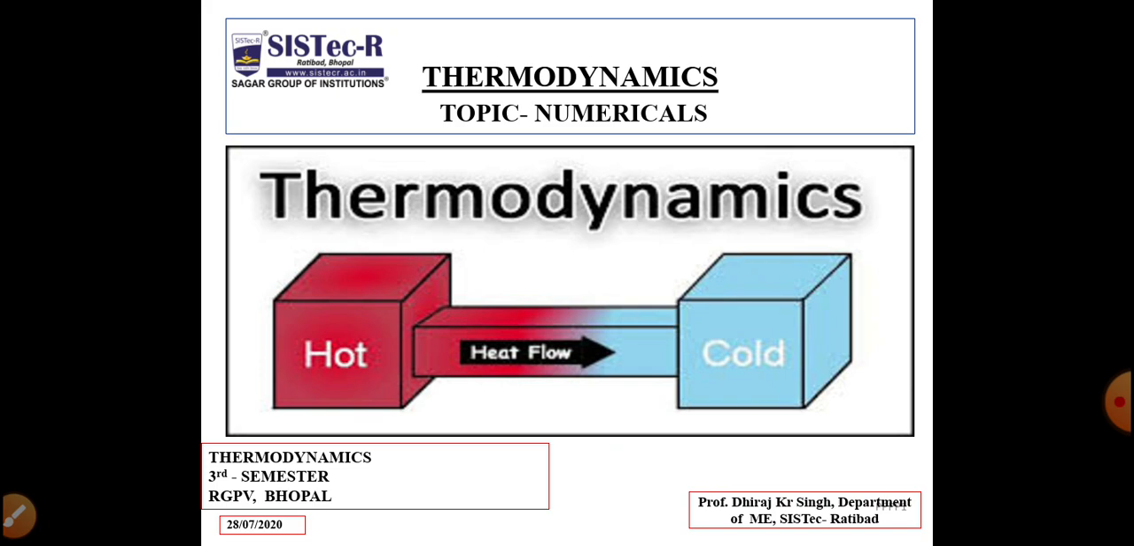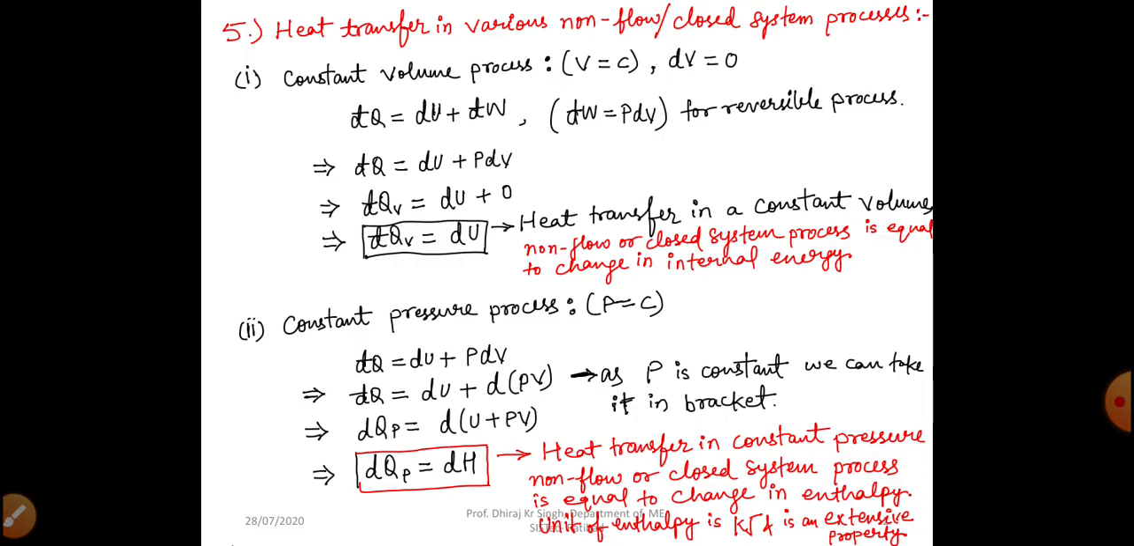Students, today we are going to discuss heat transfer in various non-flow closed system processes as well as some numericals. So, heat transfer in various non-flow closed system processes. Our first process is the constant volume process. We know in a constant volume process, volume is constant, and when volume is constant, then change in volume will be